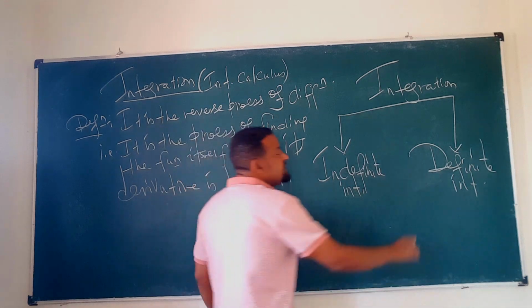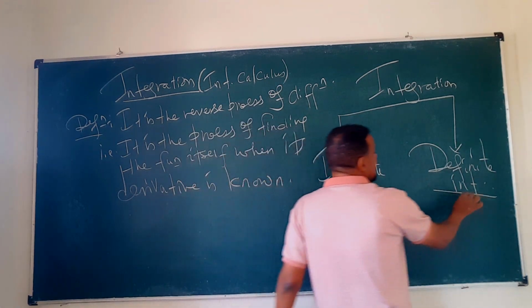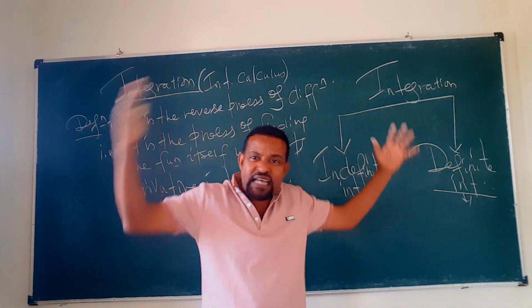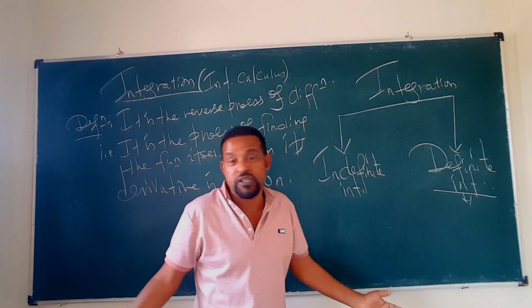The definite integral, as the name by itself indicates, is definite. The definite integral focuses on the total size, that means finding the area, the volume, the length of the curve, and others.